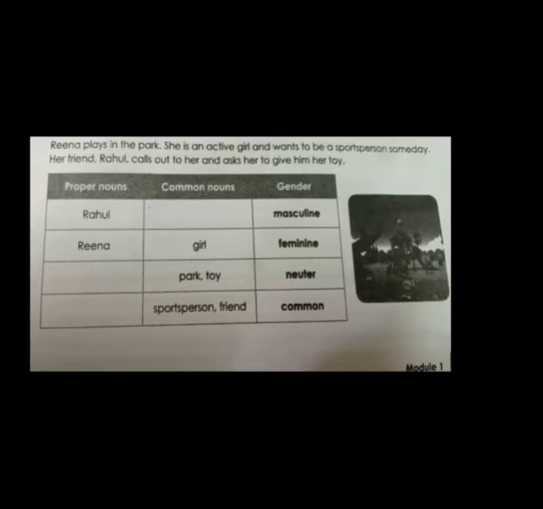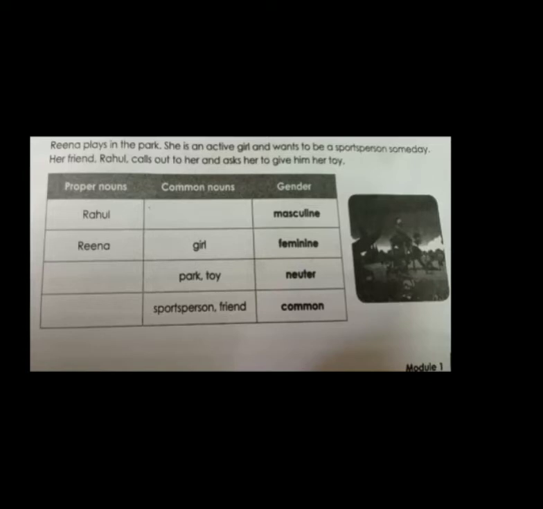Reena plays in the park. She is an active girl and wants to be a sports person someday. Her friend Rahul calls out to her and asks her to give him her toy. So I have read this.